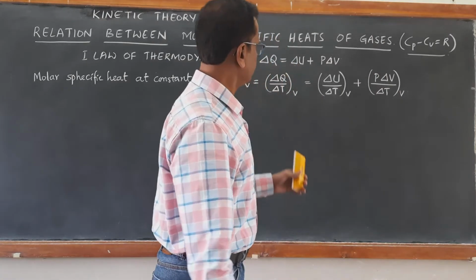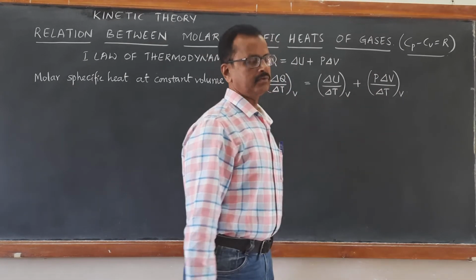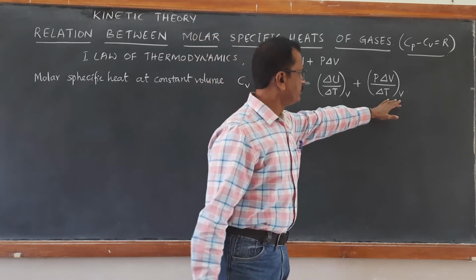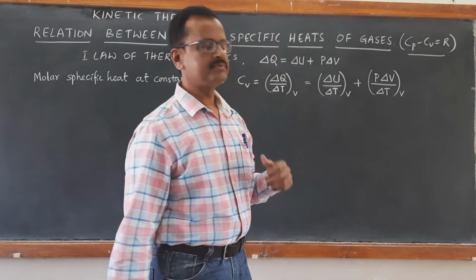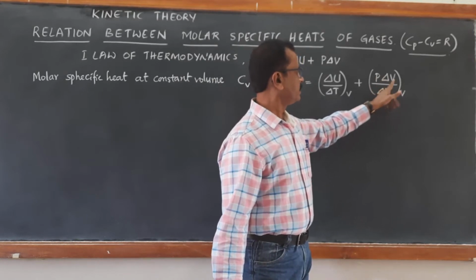Only the first term remains; the second term becomes 0 because when volume is kept constant, the change in volume becomes 0. Therefore P delta V becomes 0.